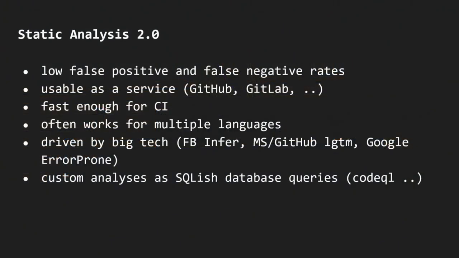Okay. So you have low false positive and negative rates. They are usable as a service. They are fast enough to run in continuous integration. They often work for multiple languages, so they're language agnostic. They are driven by big tech. There are a couple of tools like Facebook Infer, GitHub LGTM, and Google Error Prone, to name a few. You can often write custom analysis as database queries, because you basically create a database from your code and query it in SQL style. So you can easily write custom analysis.